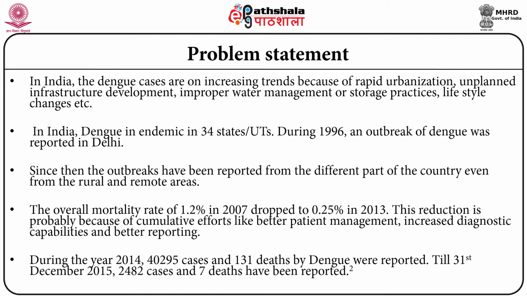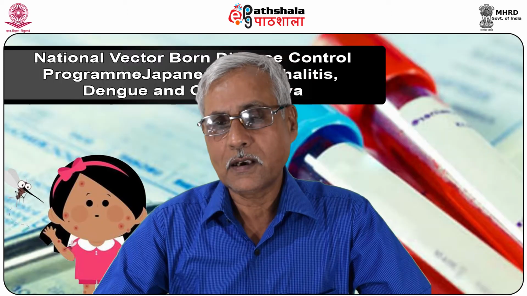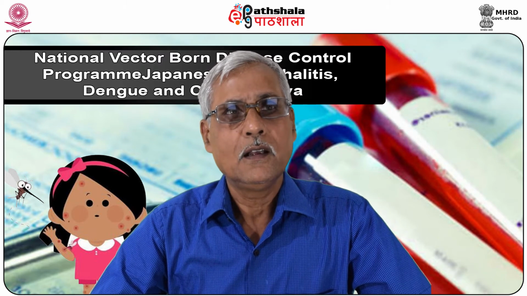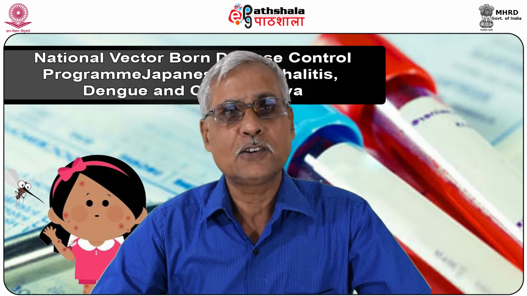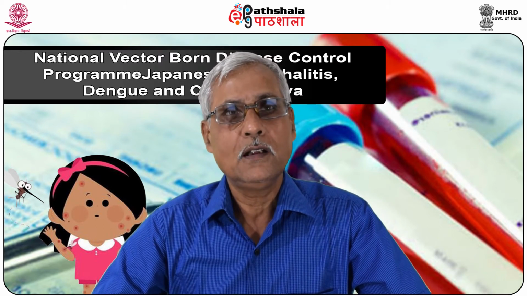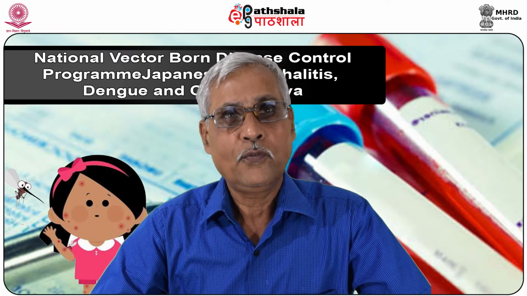During the year 2014, 40,295 cases and 131 deaths by dengue were reported. Till 31st December 2015, 24,82 cases and 7 deaths have been reported in the country. The dengue control program was included in the National Vector-Borne Disease Control Program in the years 2003 and 2004.